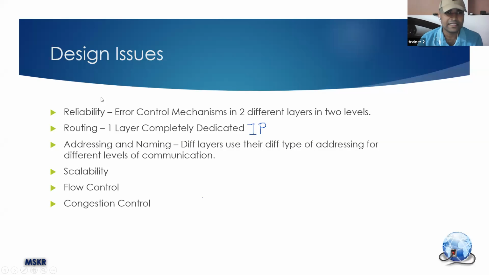Okay, so these are all the different design issues that we are going to handle in our network software: reliability, routing, addressing, scalability. Scalability is provided indirectly. We are not going to discuss scalability individually. Whatever we discuss about the remaining things will clear up scalability. Flow control is provided in two layers, in two levels. Congestion control is provided in one layer. So all these layers are going to share the work. So that is about these design issues.